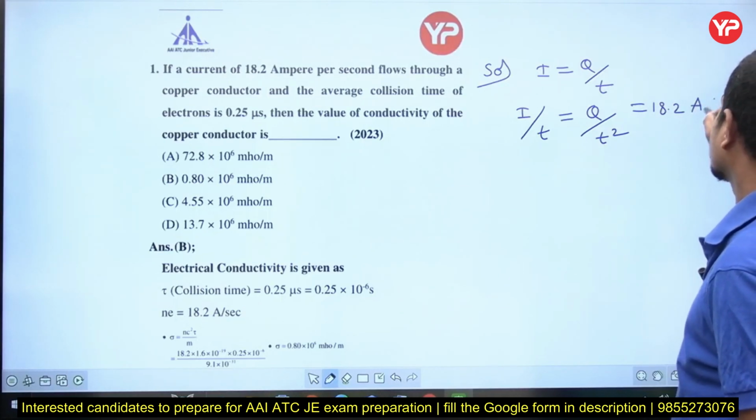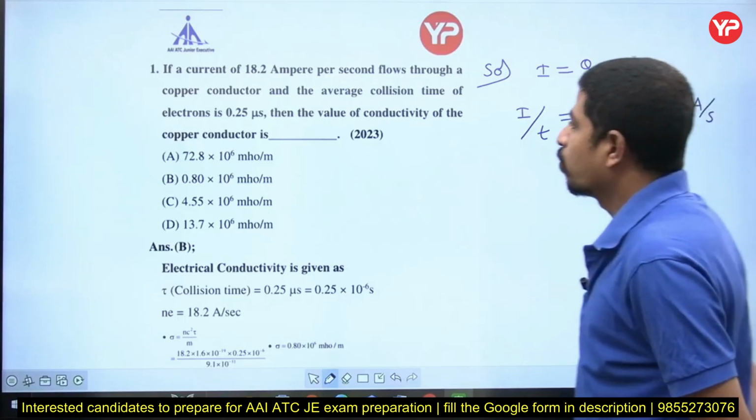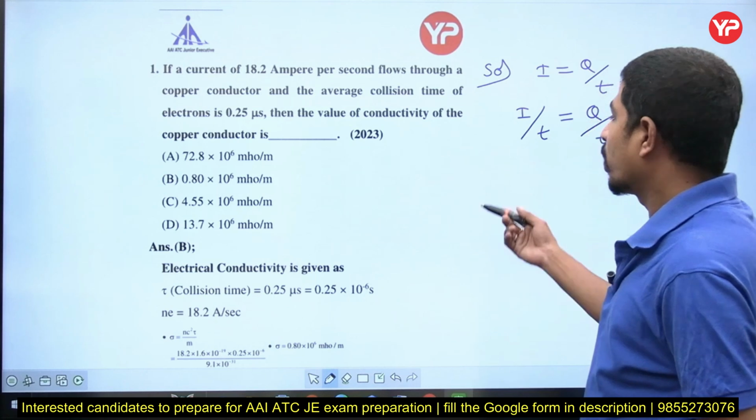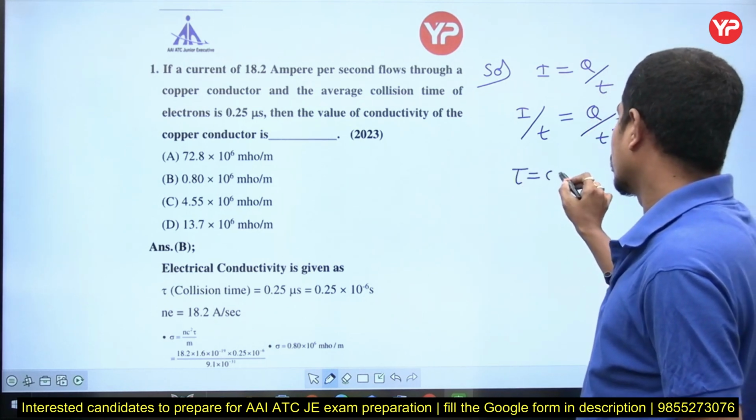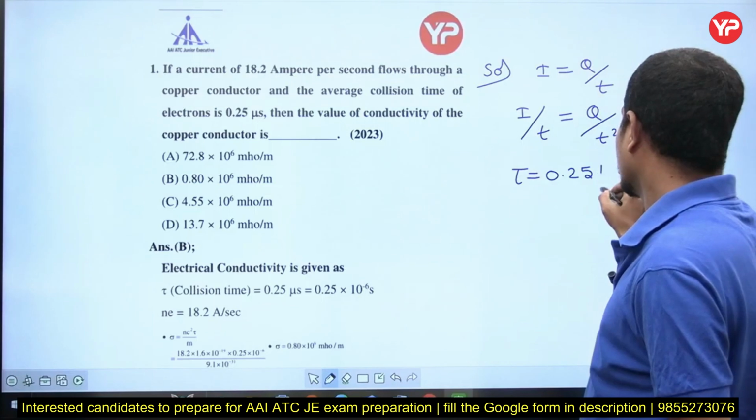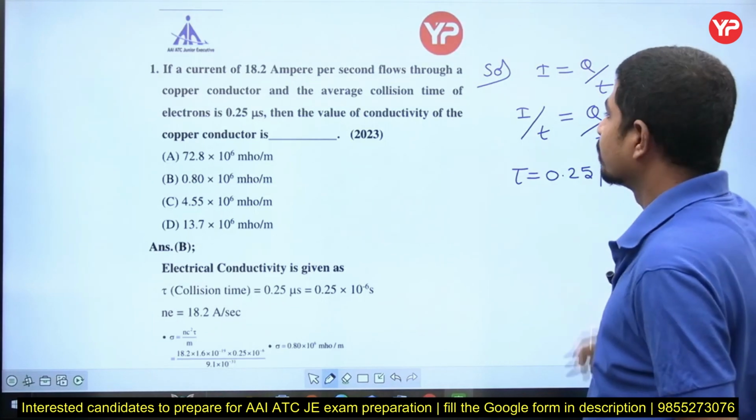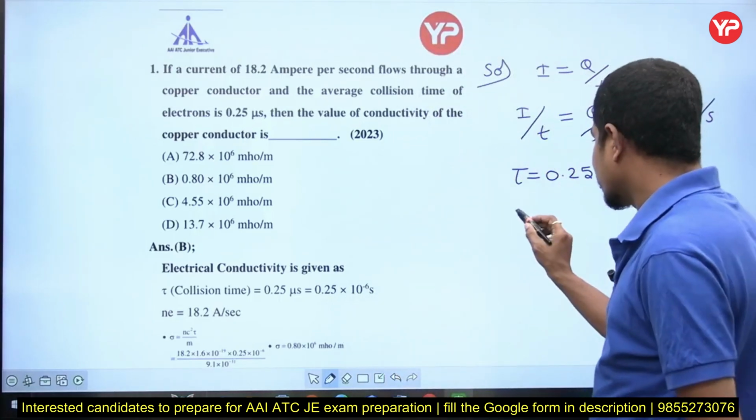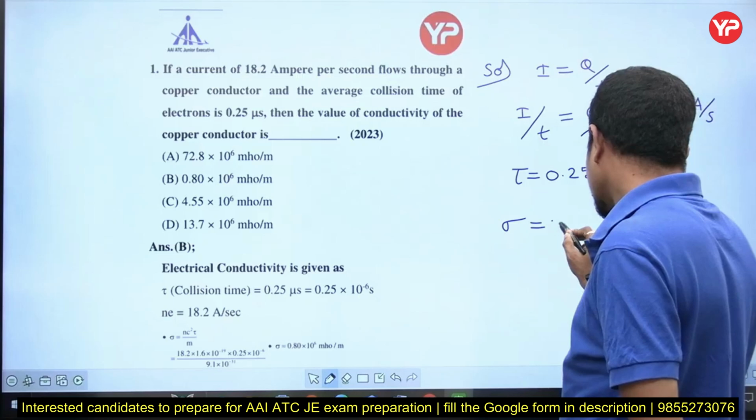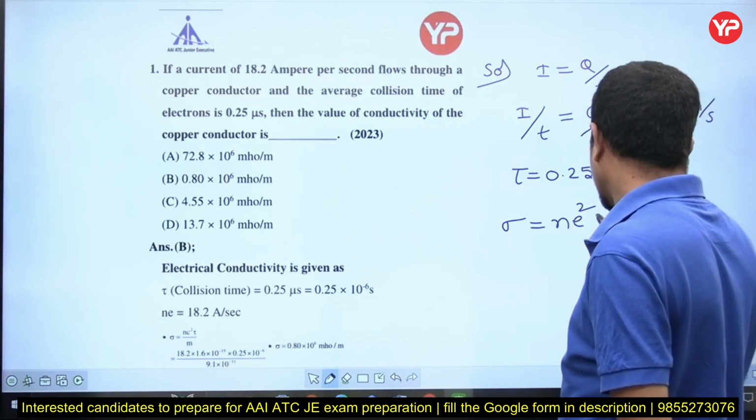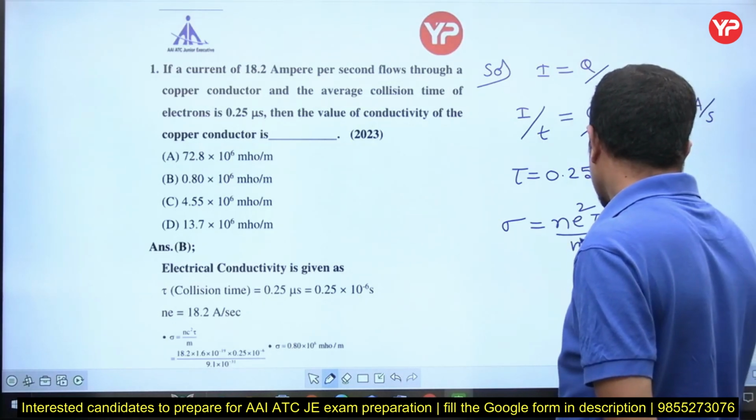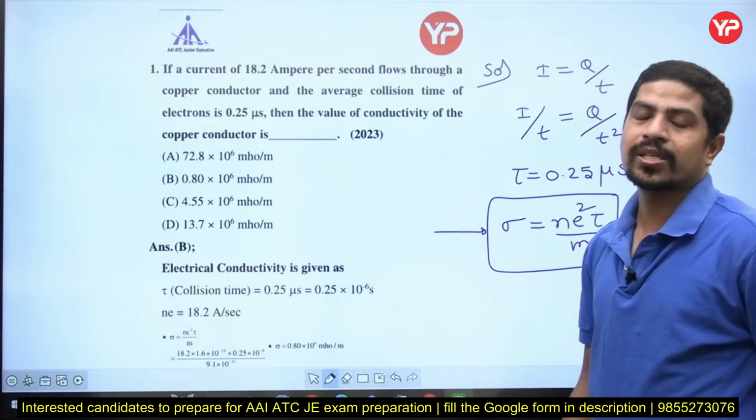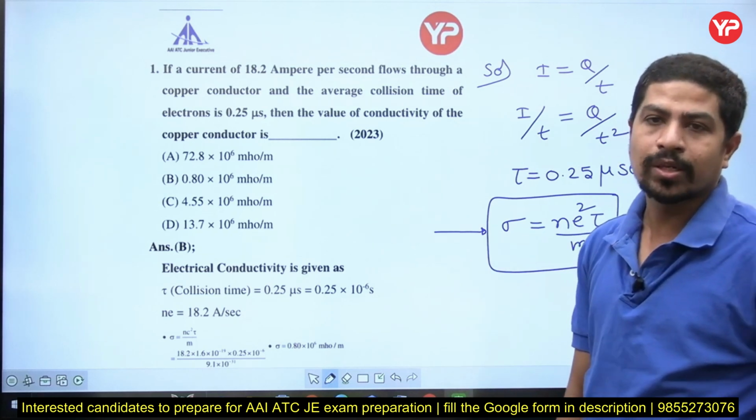18.2 amperes per second flows through a copper conductor, and the average collision time of electron is 0.25 microseconds. So tau is equal to 0.25 microseconds. Clear? Then the value of conductivity of the copper, he is asking about the conductivity. The direct formula for conductivity is N into E square into tau by M. All of you must remember this formula. Conductivity of any conductor, sigma, is equal to N E square tau by M.